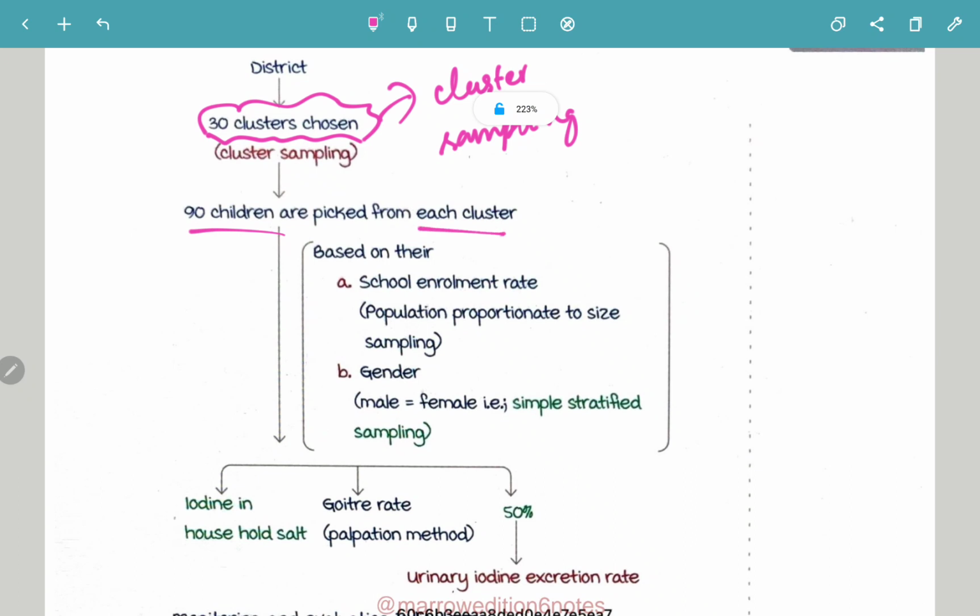First, in a district, 30 clusters will be chosen; from these 30 clusters, 90 children are picked from each cluster.